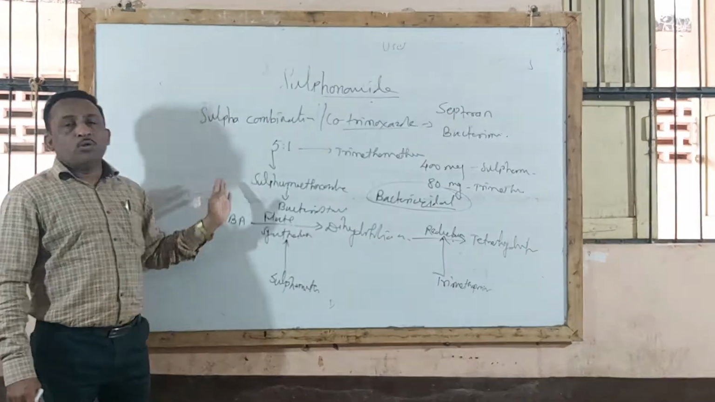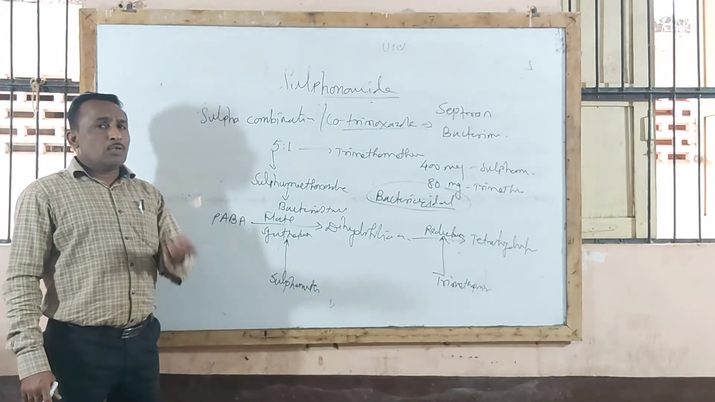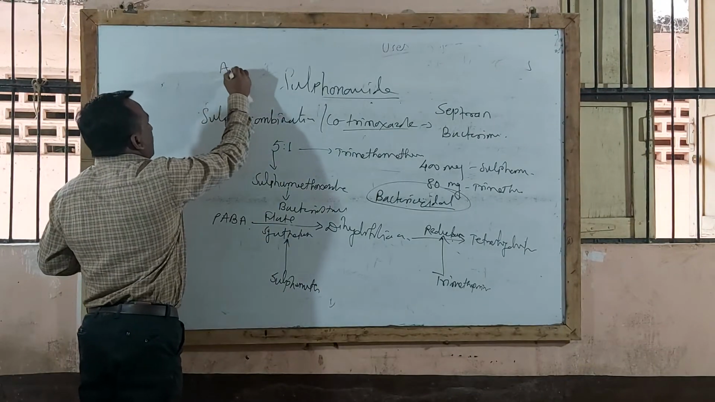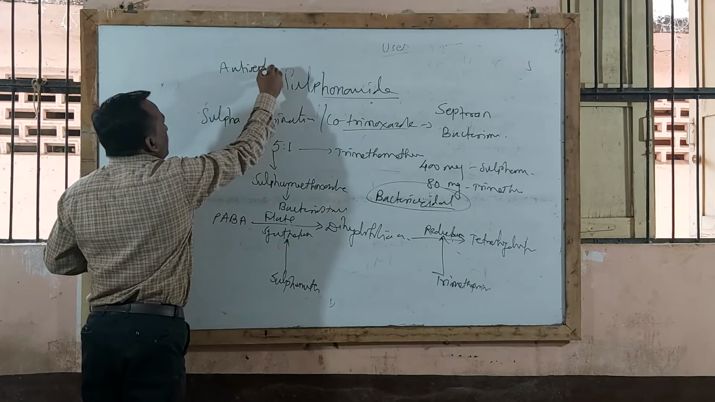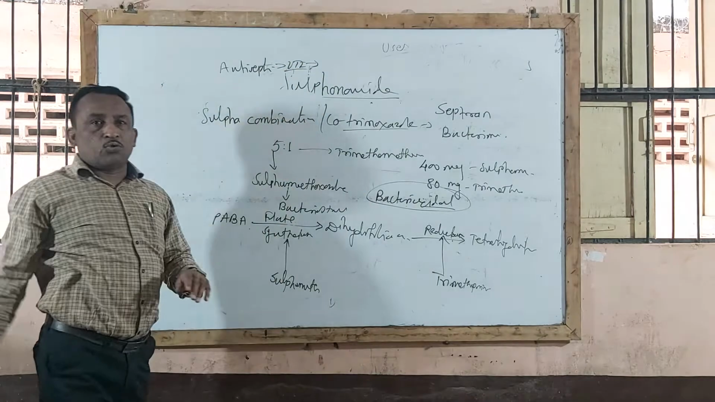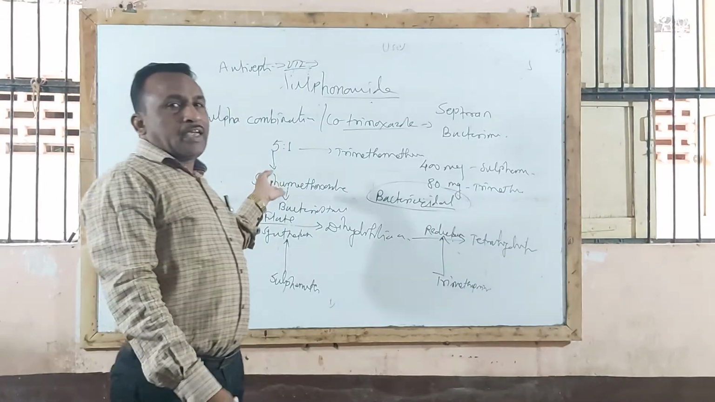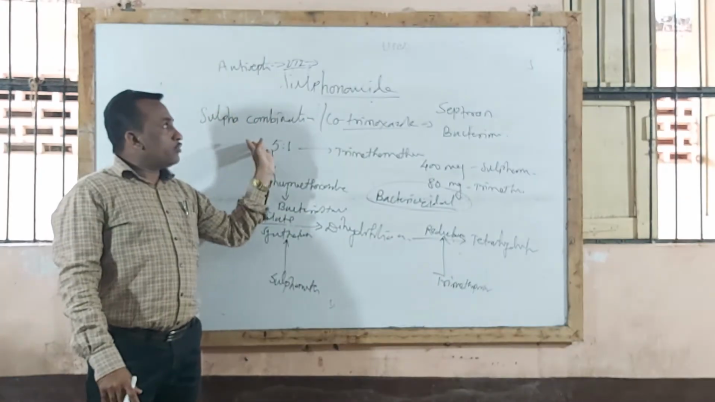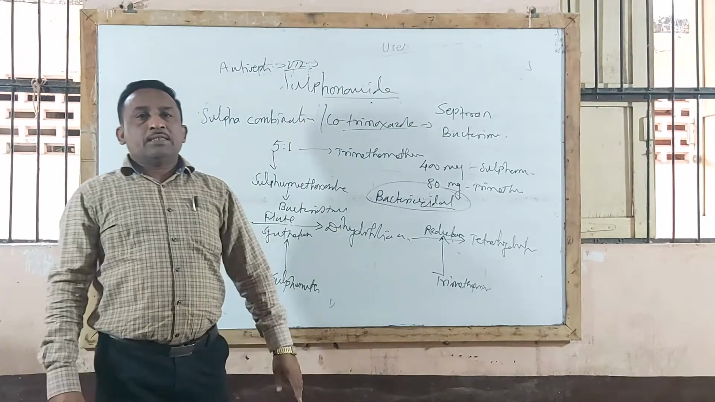Sometimes we have a full short note also. One more definition under this chapter is urinary antiseptic. Urinary antiseptics are used in the treatment of UTI, urinary tract infections, particularly sulfonamide, co-trimoxazole, nalidixic acid. These are the examples of urinary antiseptics. So this is regarding the full chapter, that is sulfonamide.